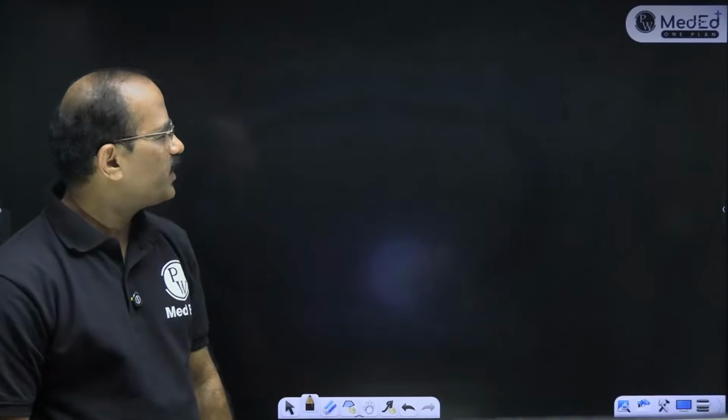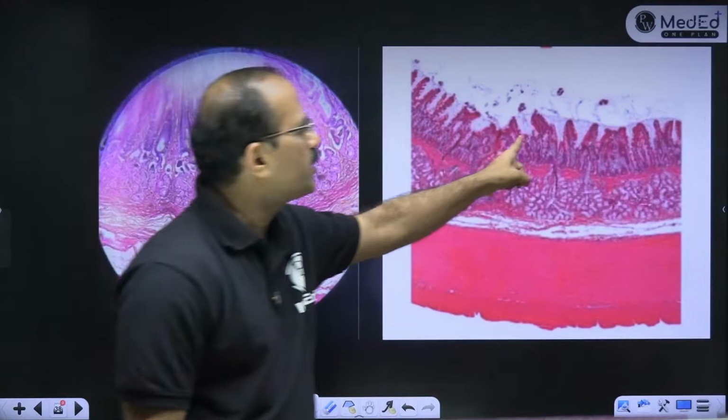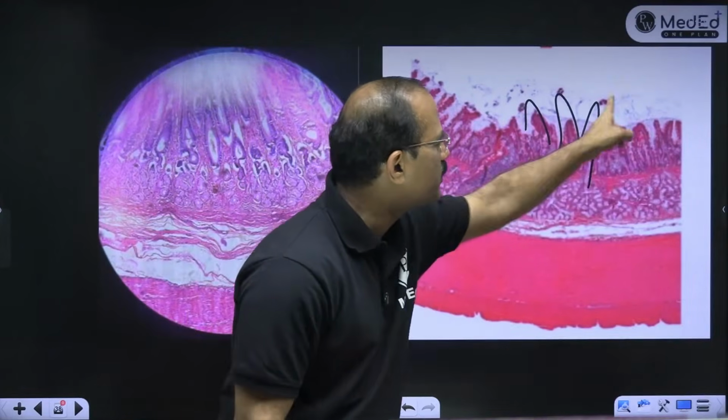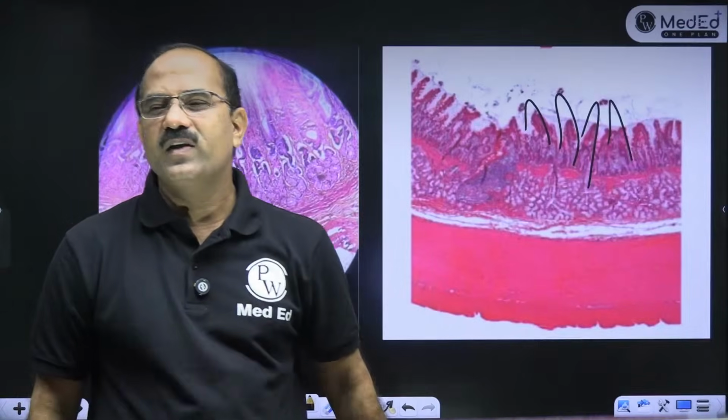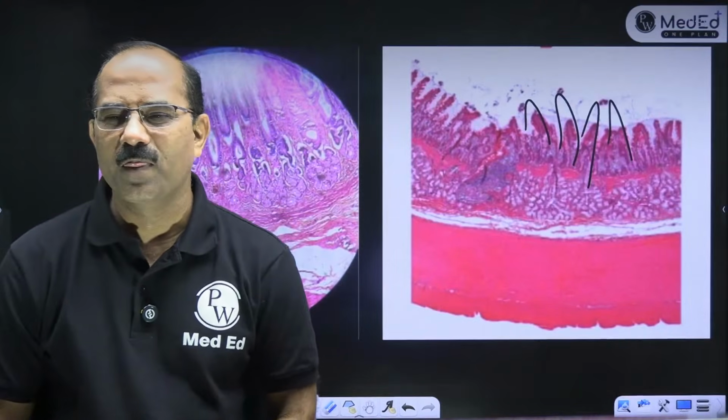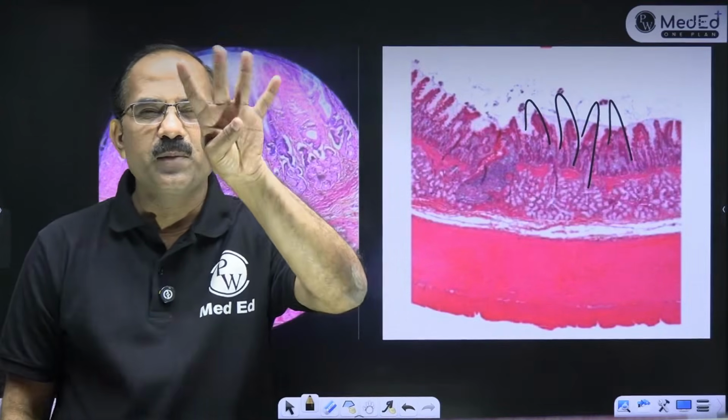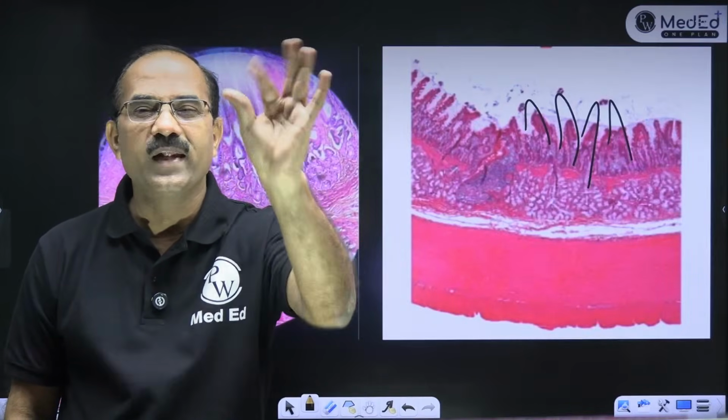Now, children, can you tell me this? Look at this: finger-like projections. What do you feel this is? The moment you see finger-like projections, this is villus.